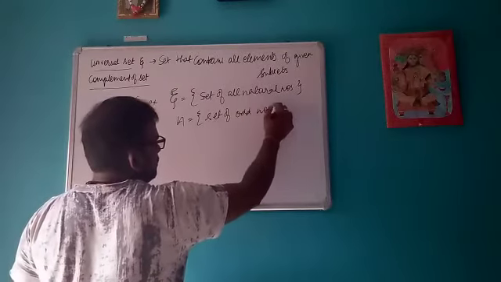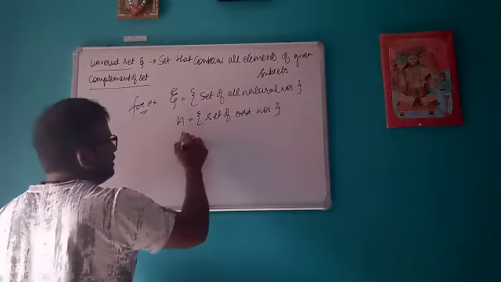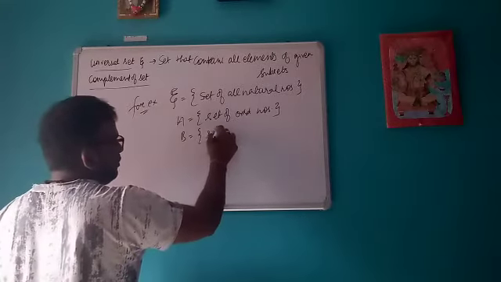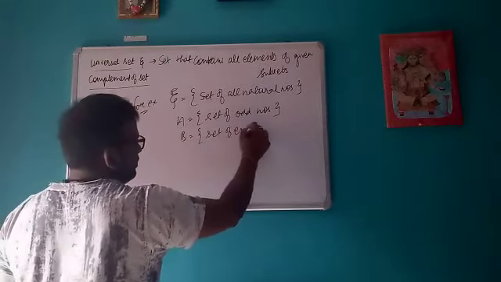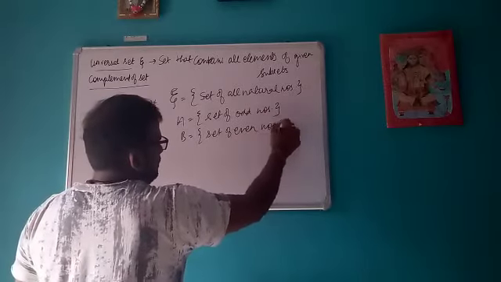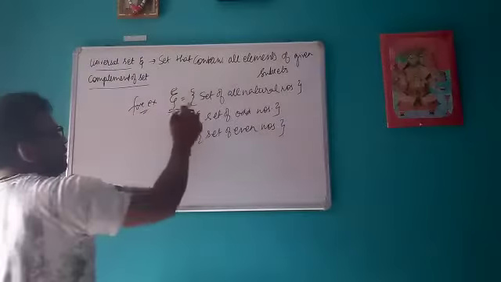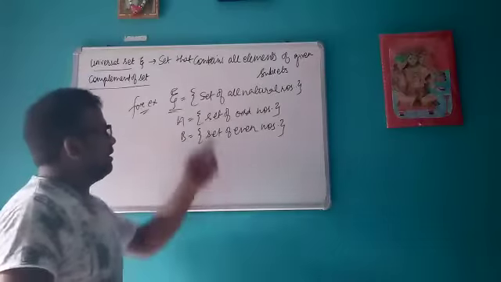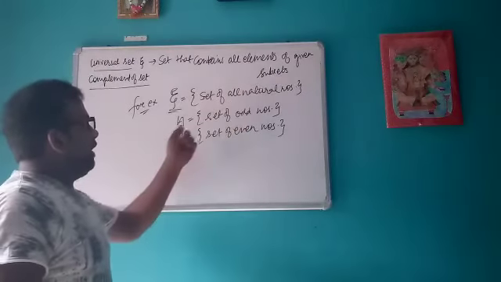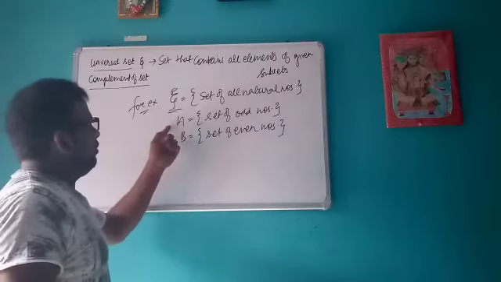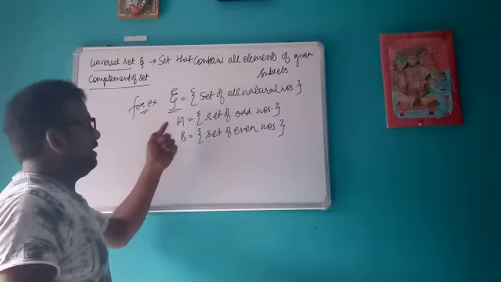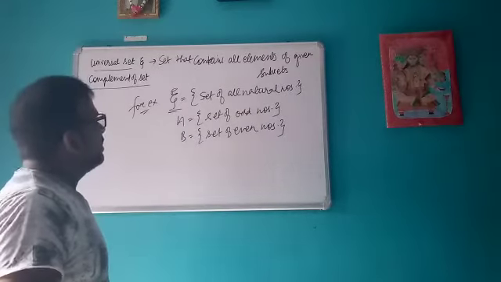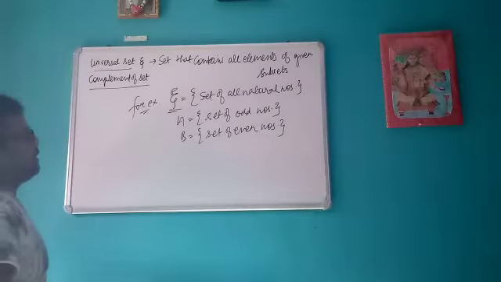Okay, all the odd numbers are natural numbers, or its subset can be set of even numbers, and so on. So this is my universal set. It contains all the elements which are required in the sets below this universal set, that is A and that is B. Okay, so this is the meaning of universal set.